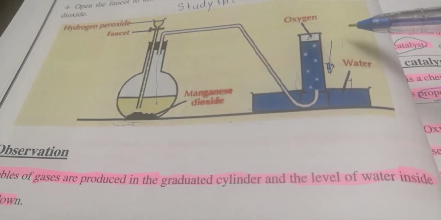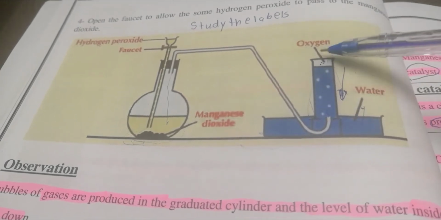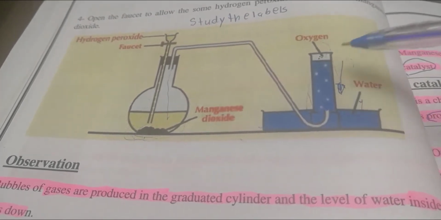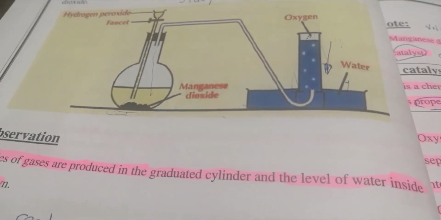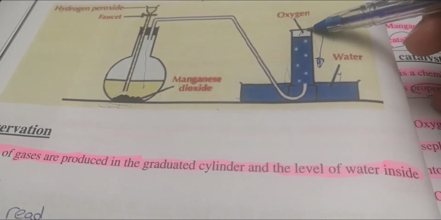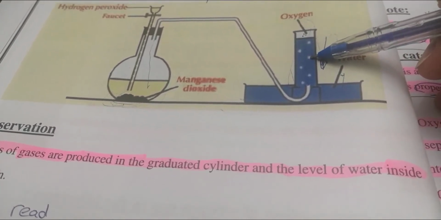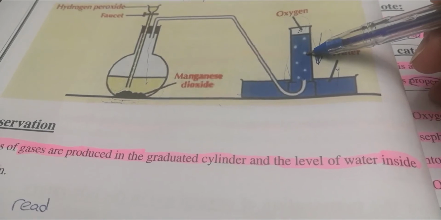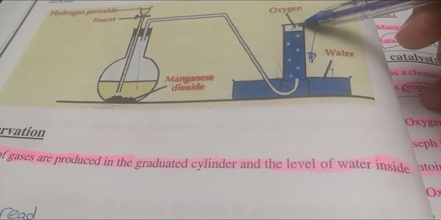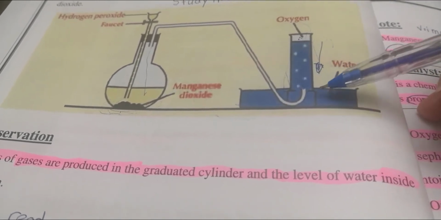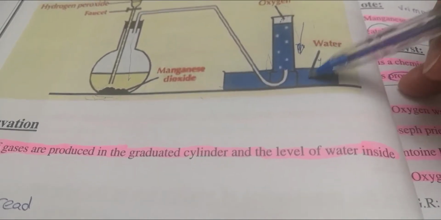So how do we collect oxygen gas in the lab after preparing it? By downward displacement of water. We call this what? Downward displacement of water. Why do we use this way in collecting oxygen gas? Because oxygen gas hardly dissolves in water. So I will never lose my oxygen gas after preparation. That's the safest way for collecting oxygen after preparation, which is downward displacement of water. Give a reason why we use that way: because oxygen hardly dissolves in water.